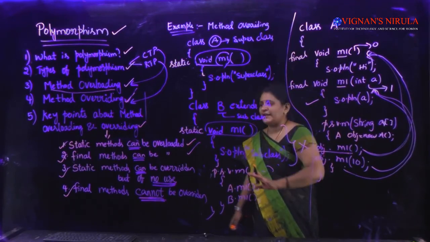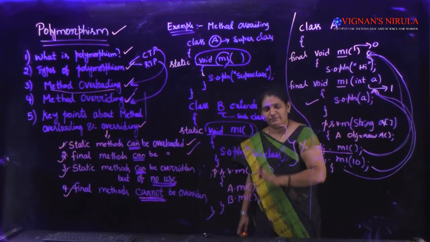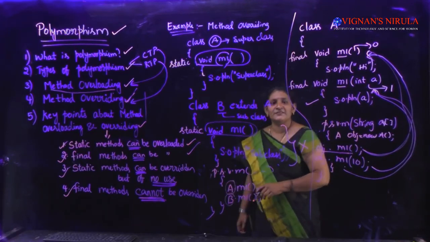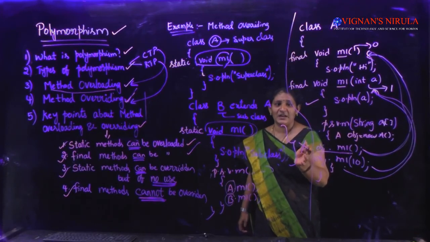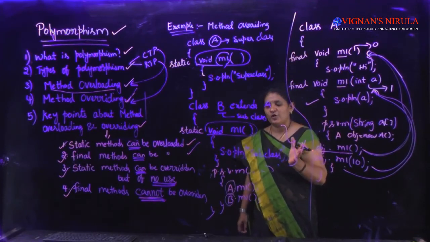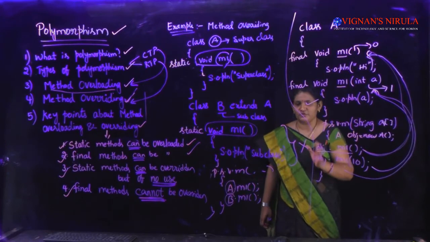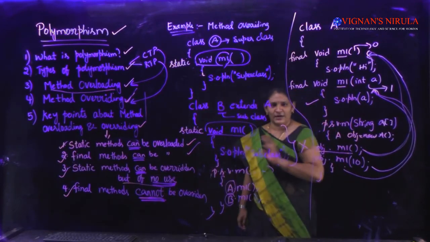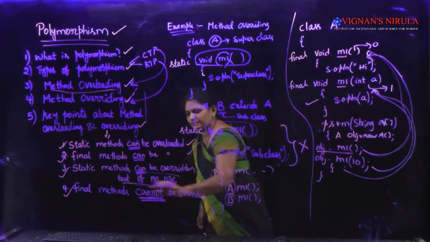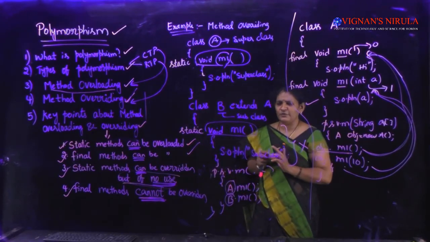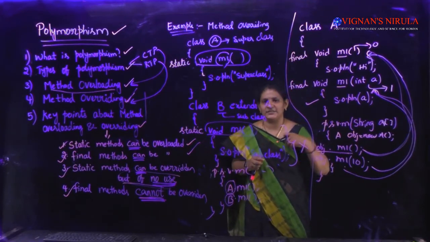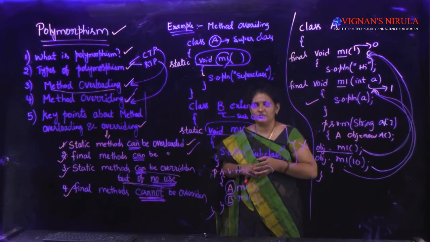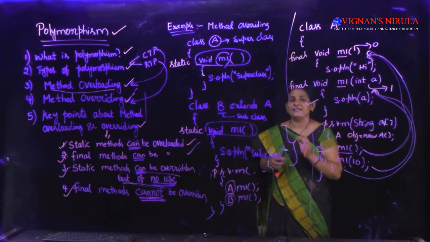So for method overriding, static methods can be overridden, but of no use because we are calling with the class names. Class names will be resolved at compile time rather than at runtime. But method overriding is the best suitable concept for runtime polymorphism. So we usually say that we can override the static methods, that it won't throw any sort of errors, but of what use? It won't give any clarity on the method overriding concept here. So we usually don't override the static methods.